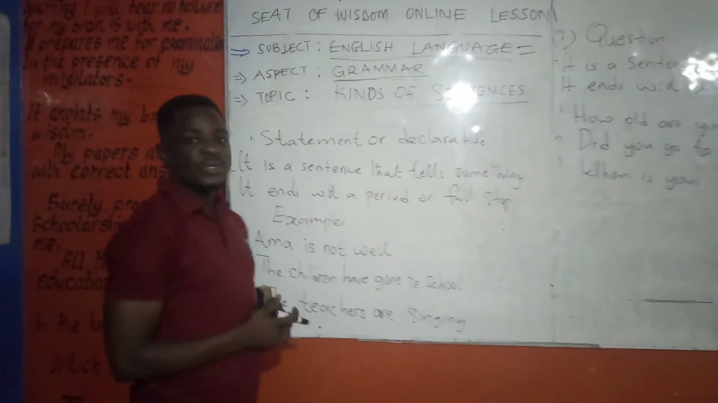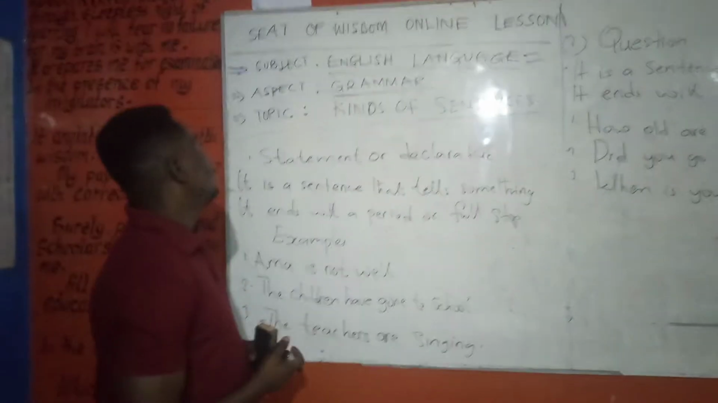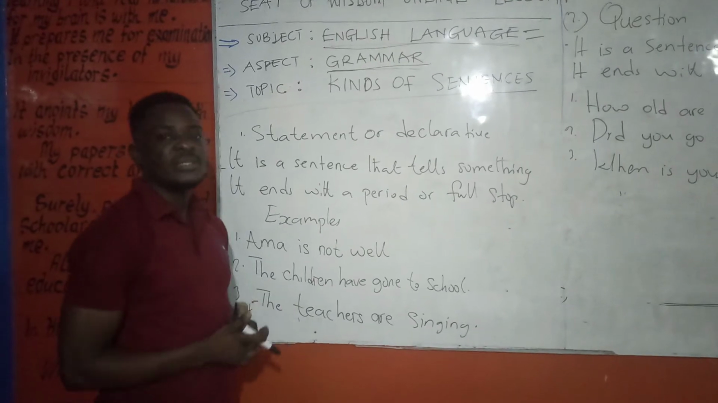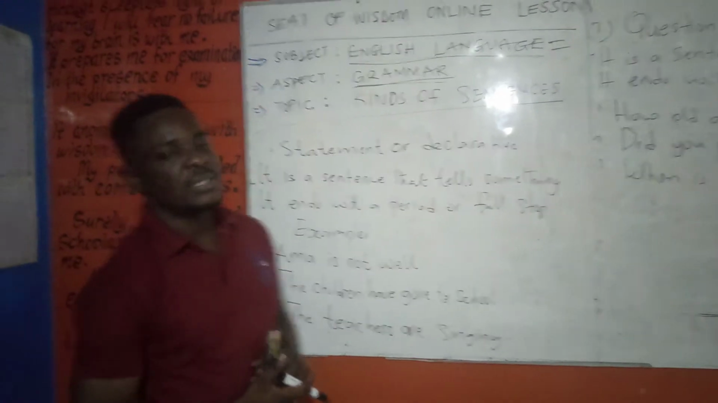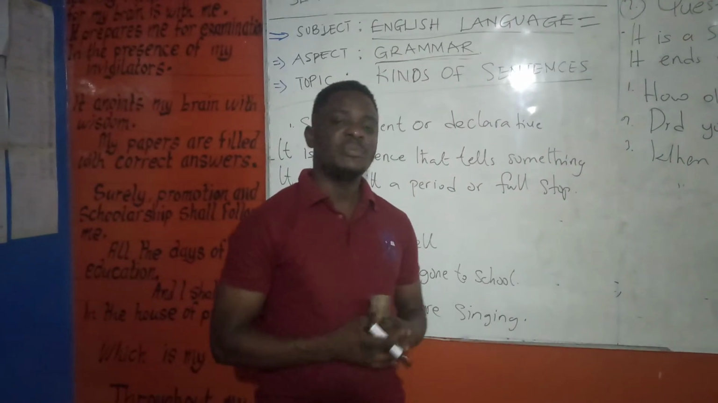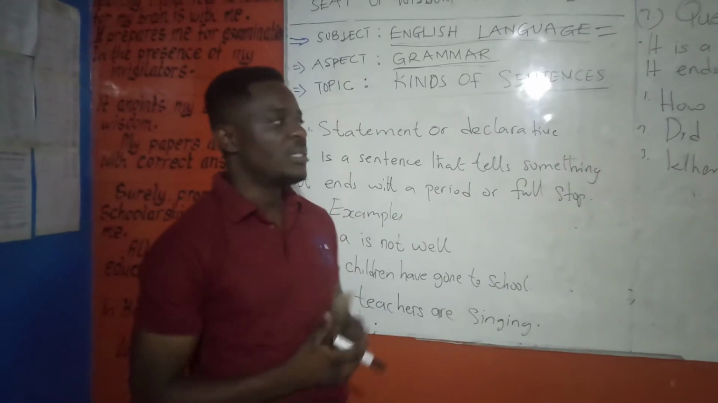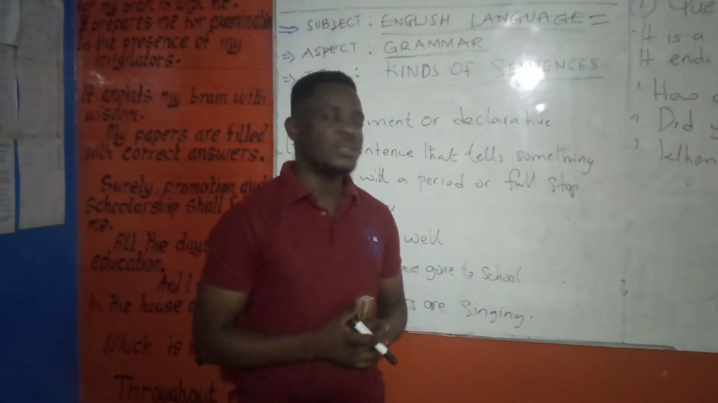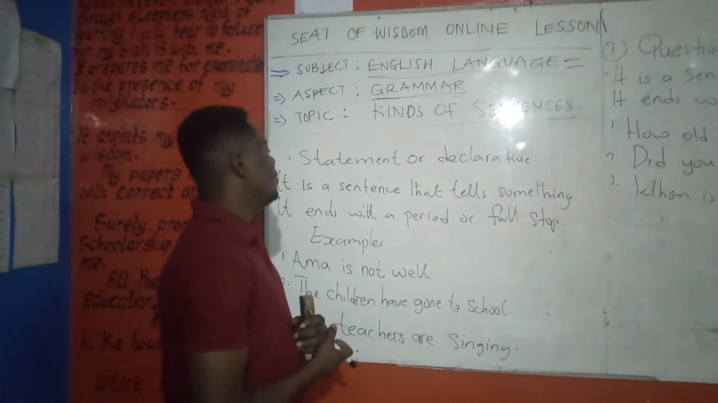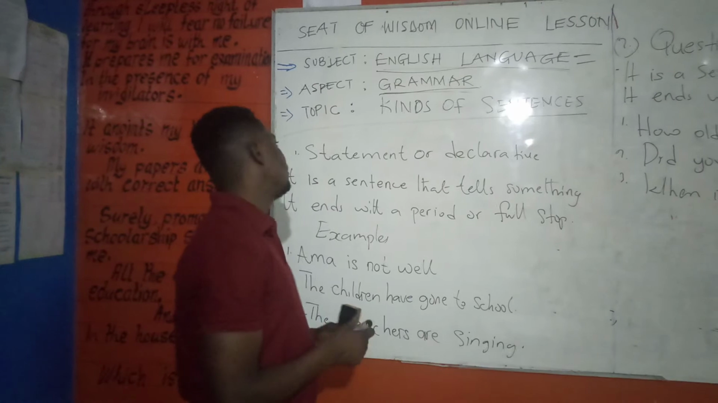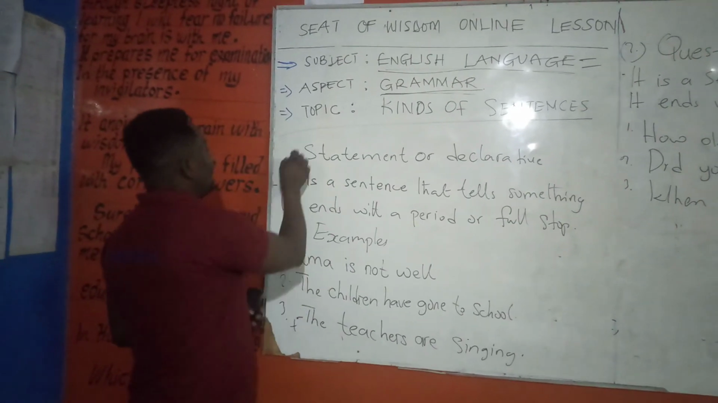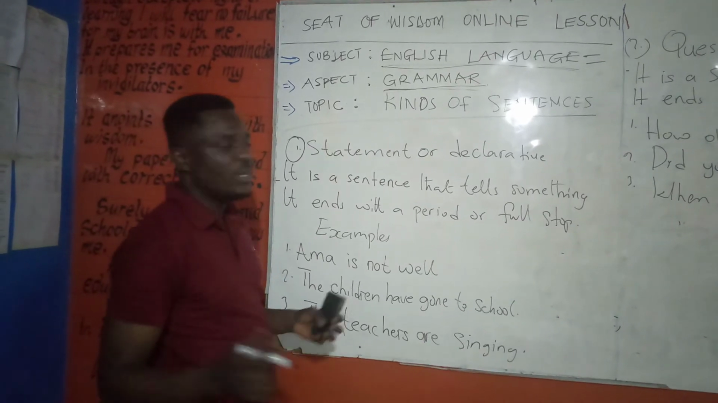In English language, we are still under grammar and we are looking at kinds of sentences. We have started with sentences. We have looked at examples of sentences, subjects, predicates, simple sentences, and what have you. Today we are looking at kinds of sentences that we come across in our reading and our studies. Common ones are the four that I intend discussing with you.